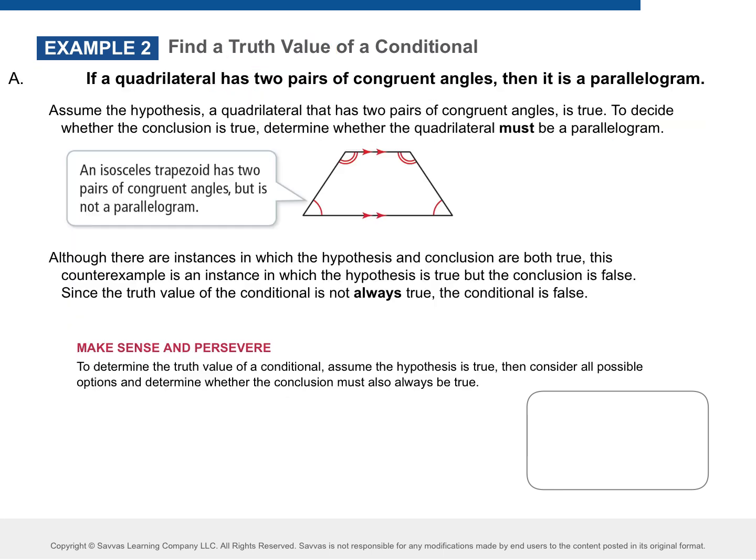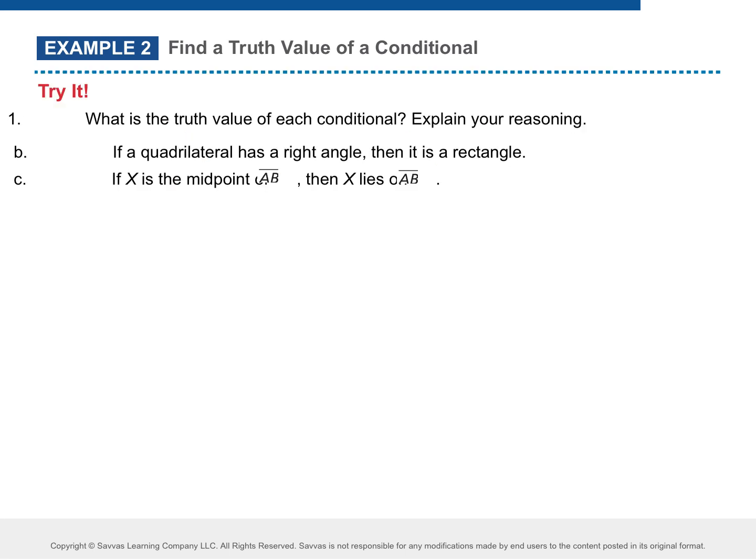Let's look at another one. I'm going to skip this one because it confused quite a few people. But keywords here, not always true. Okay, so if there's just one instance where it's not always true, it's false. Okay, if you say true, it always has to be true. Go ahead, try these two on your example 2 in your groups. So you're saying the truth value. All right, on this one, saying truth value.